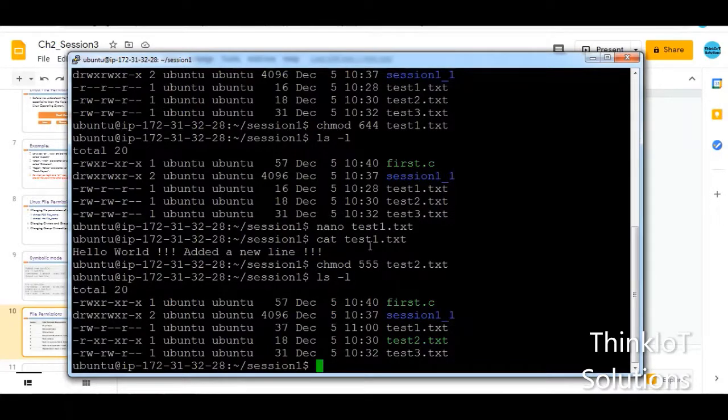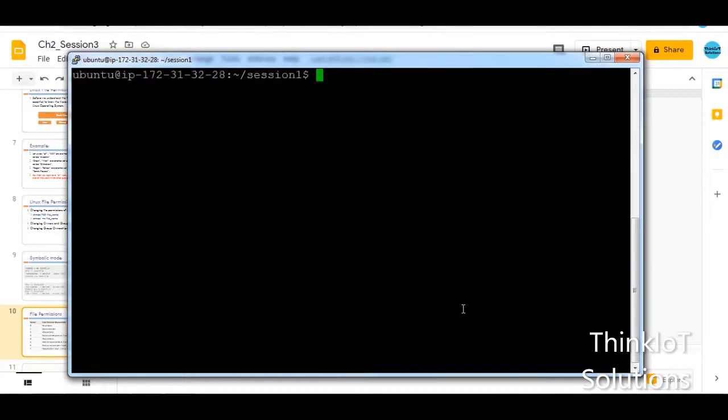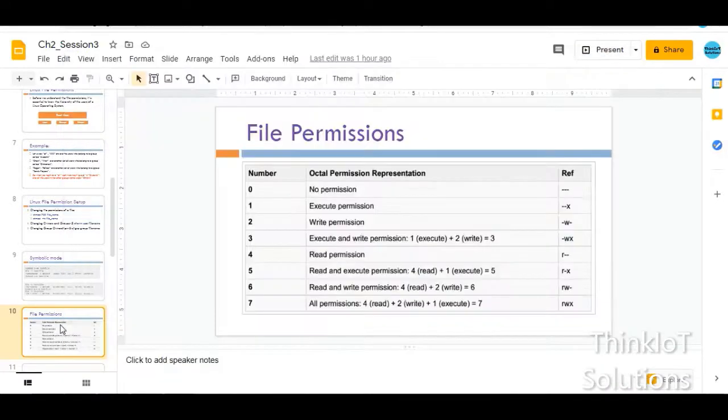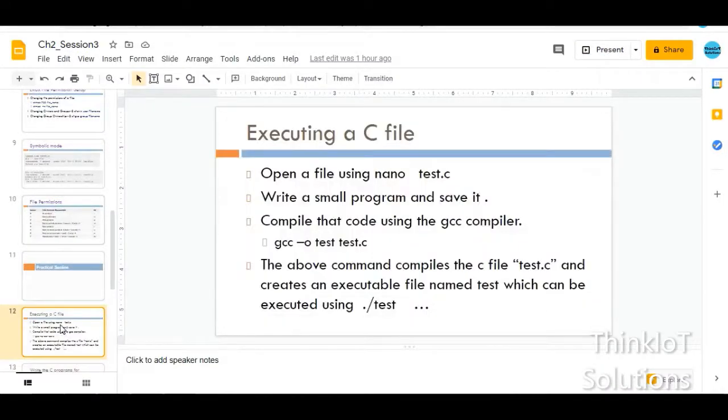And the next thing that we will see in this session is how to execute or how to run a C file that we have written. So let us go ahead, and I'll just clear this screen, and for that I've created a slide just for an explanation. So this is how you execute a C file.